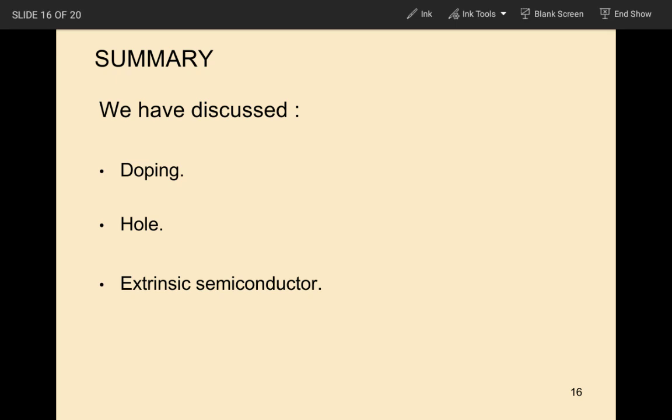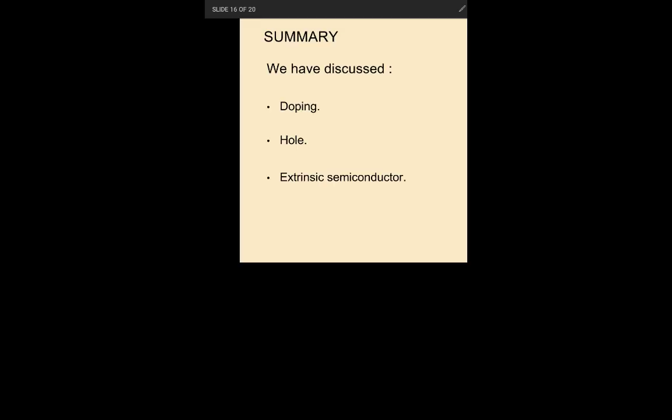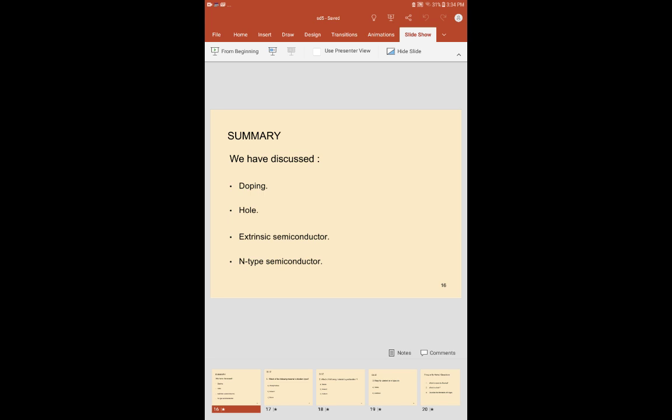Now we started with what doping is, what a hole is, what an extrinsic semiconductor is, and what n-type semiconductor is. I'm going to repeat these topics once again.